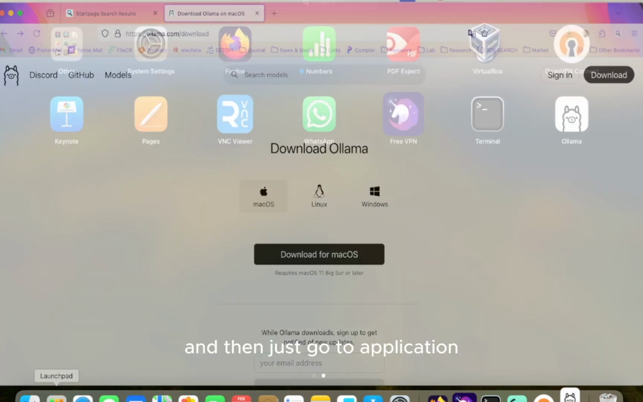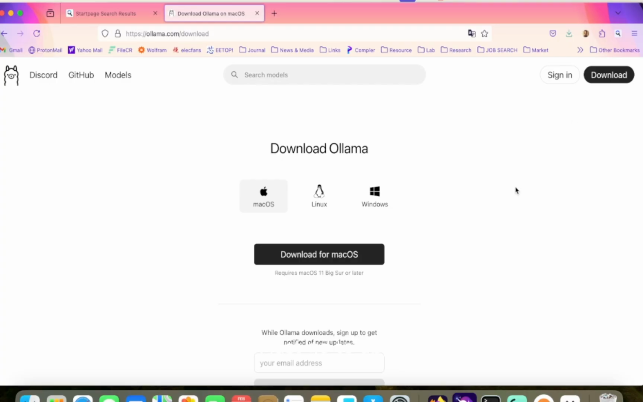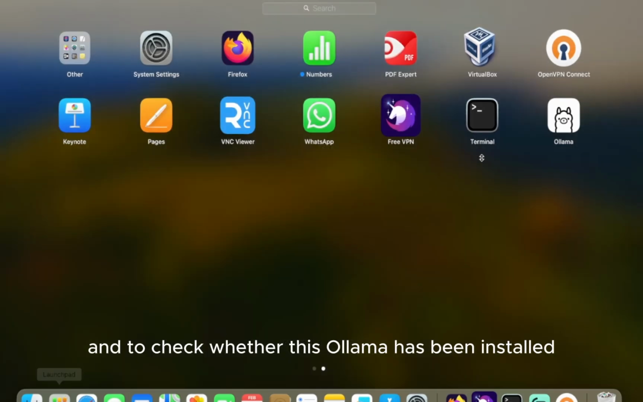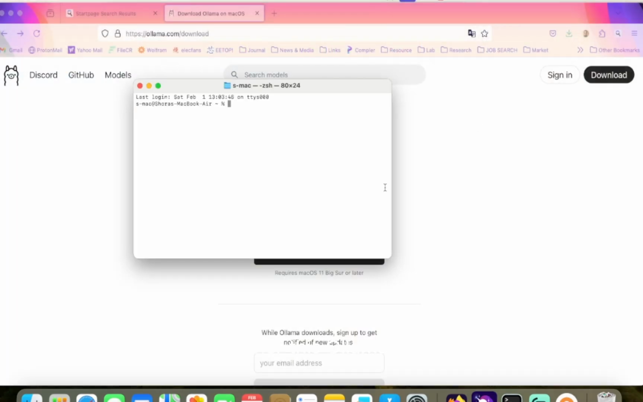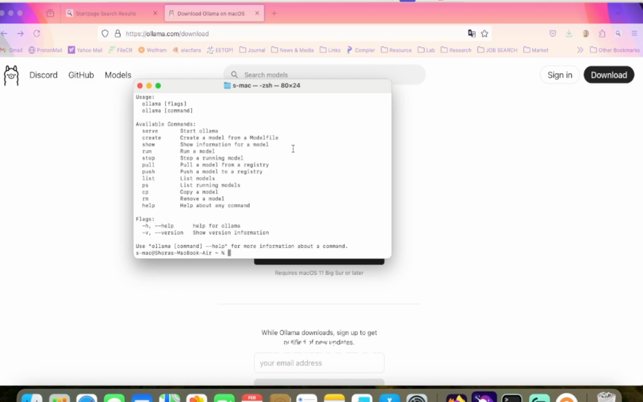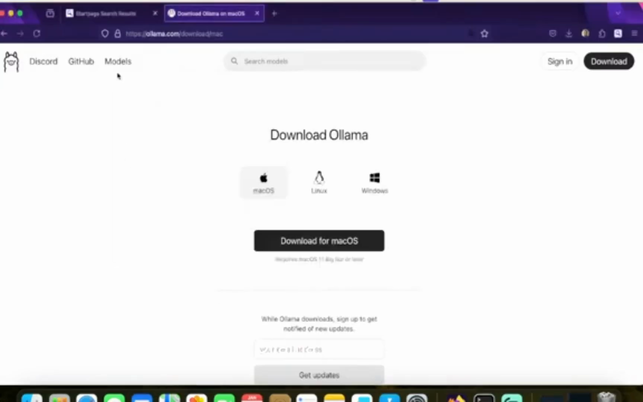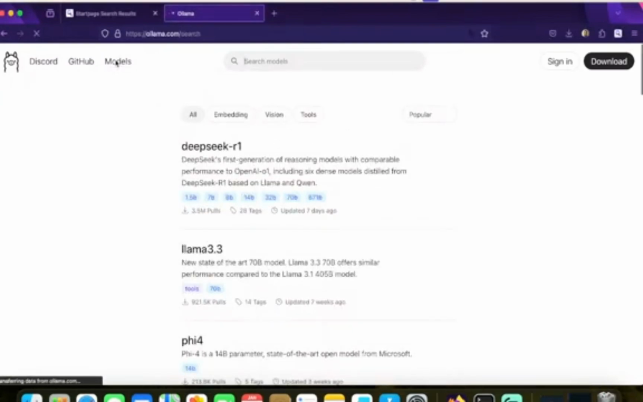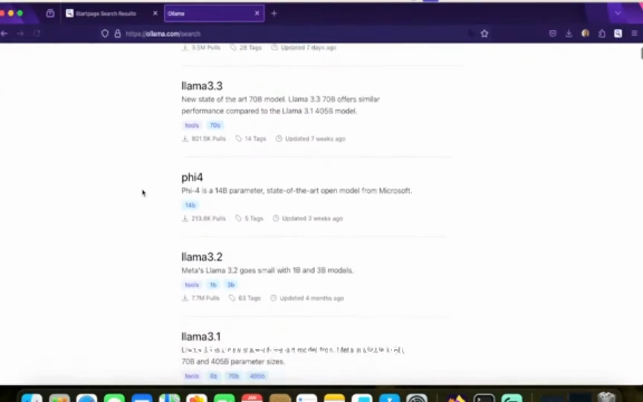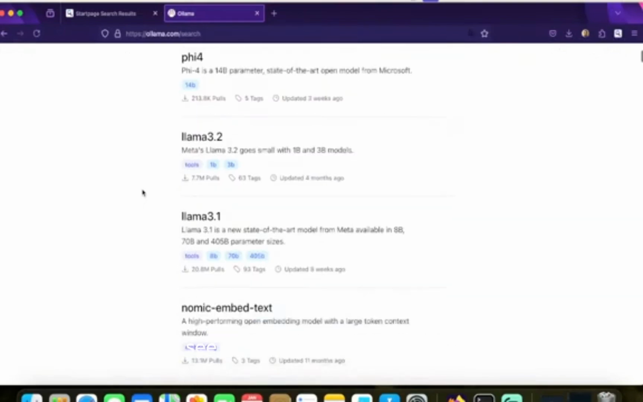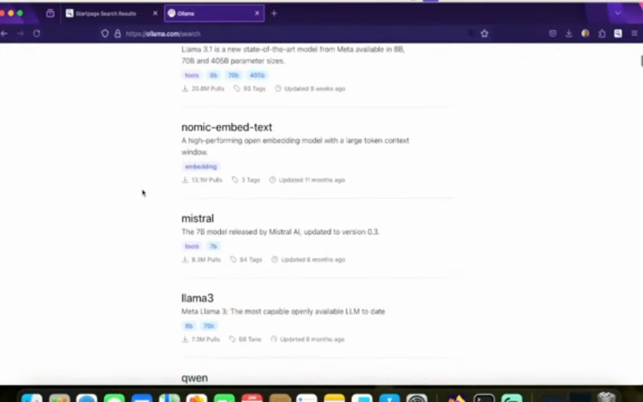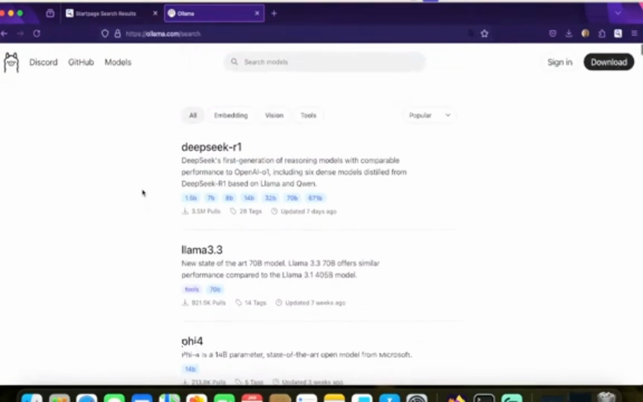And then just go to application, click on Ollama, and to check whether Ollama has been installed, go to the terminal and type ollama. You will get these commands indicating that the Ollama app has been installed. Go to models, and you can see different LLM models that are available, and we can install them on our local machine.